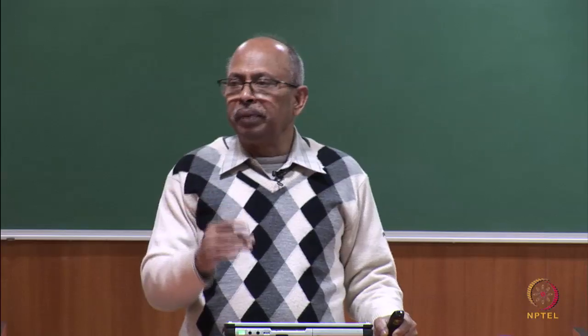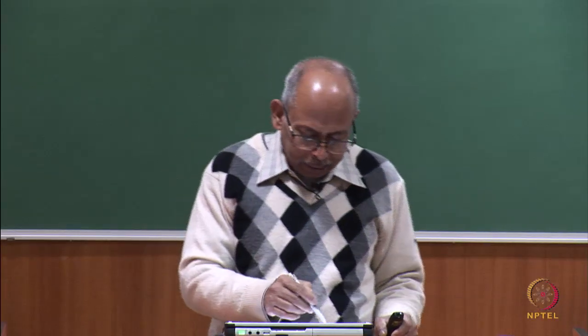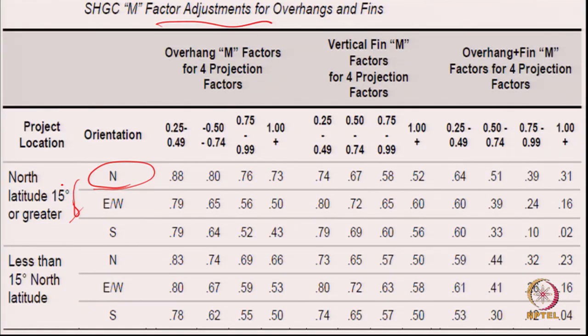So, up to 15 they have taken, and then 15 and above. Latitude of Thiruvananthapuram is around 8 degrees, and Leh, Ladakh, Srinagar, etc., will be somewhere around 31 or something of that kind.